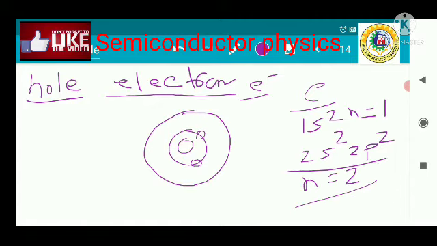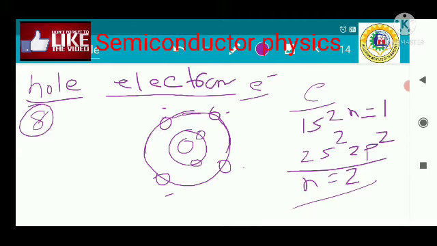So 4 electrons reside here. This is called the valency electrons, in the outermost shell. I have said that a maximum of 8 electrons can reside in the outermost shell, out of which only 4 electrons reside here.